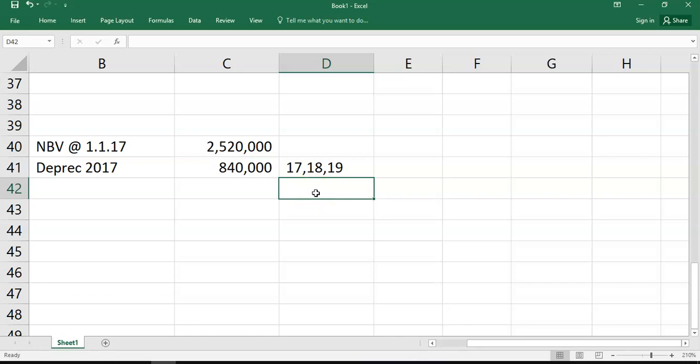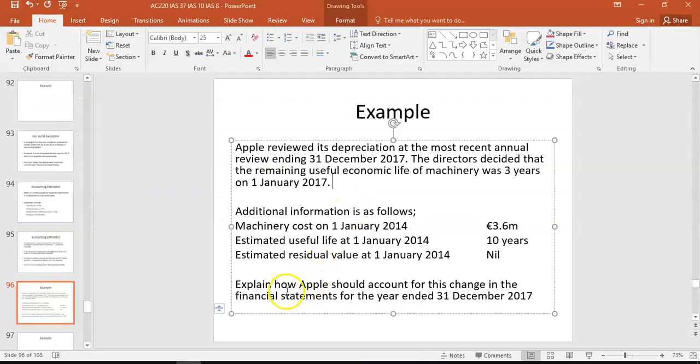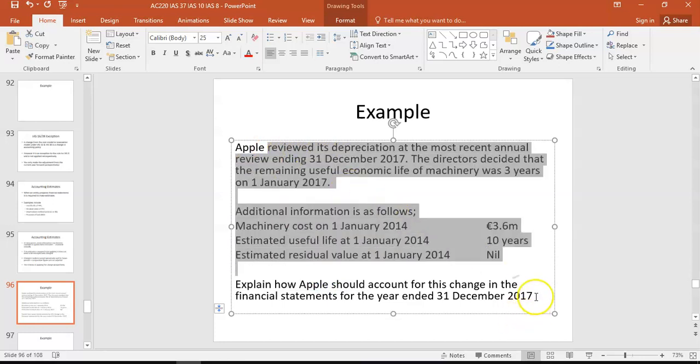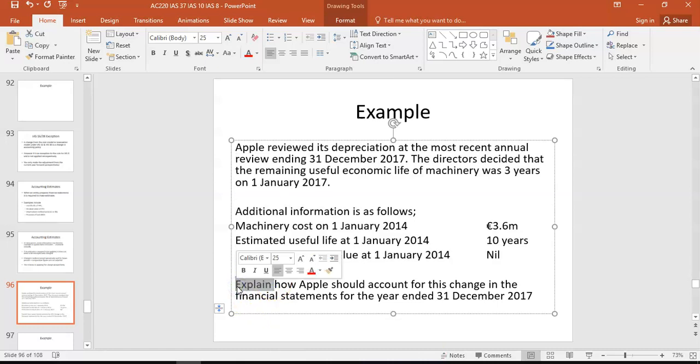If that was an exam question, I'd expect you to explain and say IAS 8, the standard. I'd expect you to explain this is a change in accounting estimate, and I'd expect you to do the calculations. So when you're given something like that, don't just give me the calc and say nothing else. You must explain it in terms of narrative format as well. So mention IAS 8, mention your understanding of the key concept, accounting estimates, and how that should be accounted for.